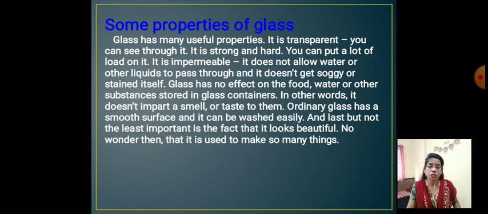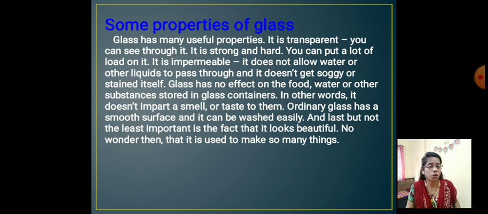It can be washed easily. These are the properties of glass. Glass is useful, transparent, strong and hard, does not get soggy, does not affect any water, food or any substances.